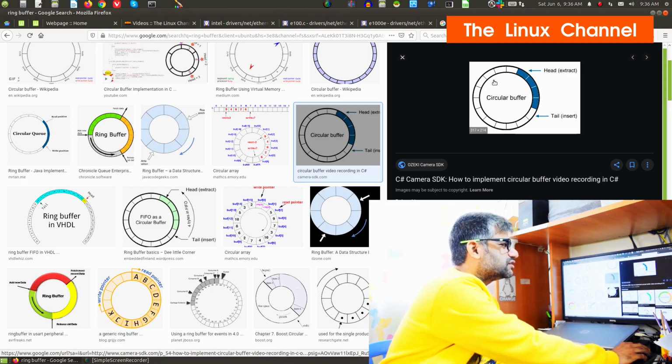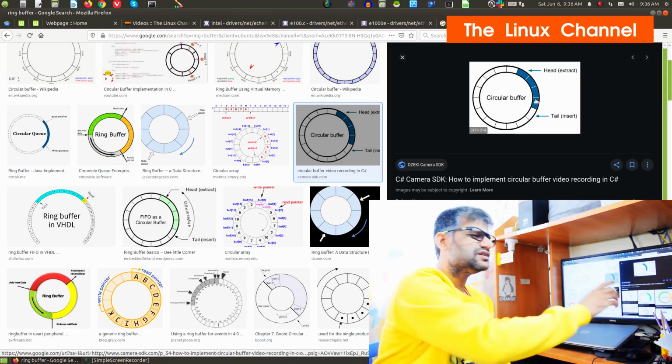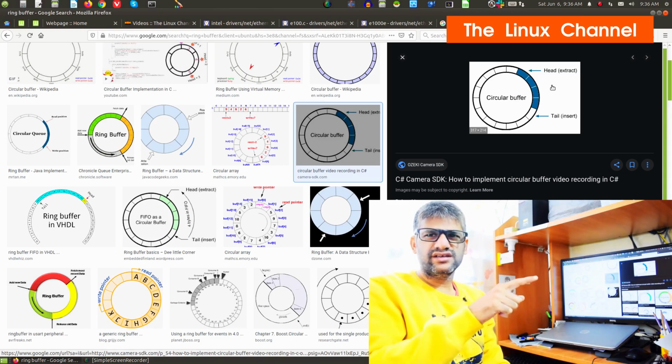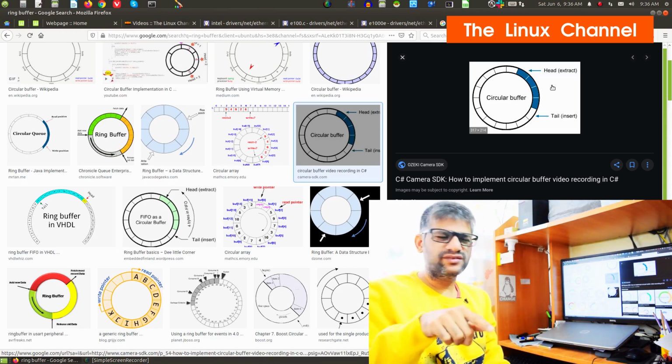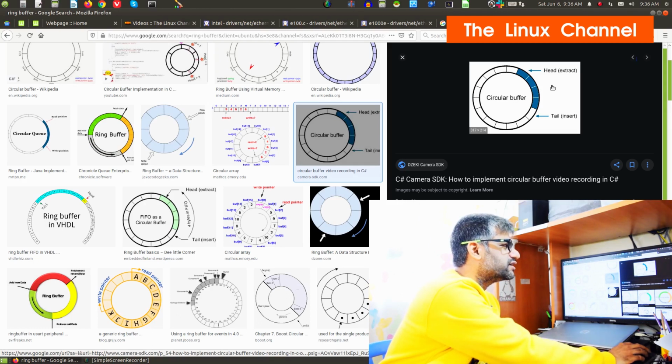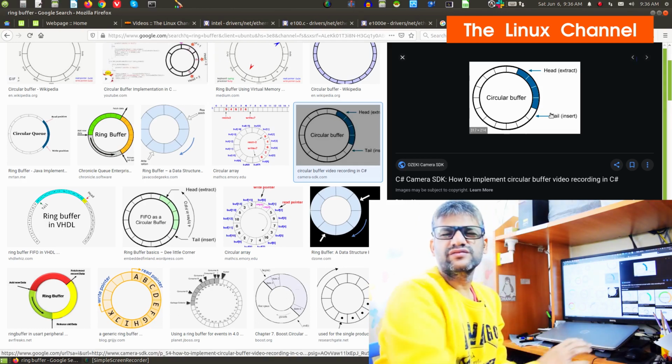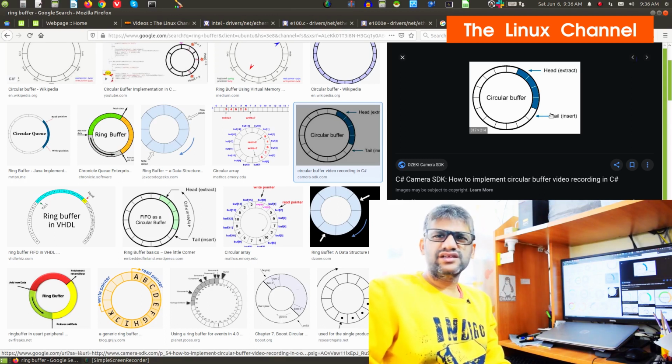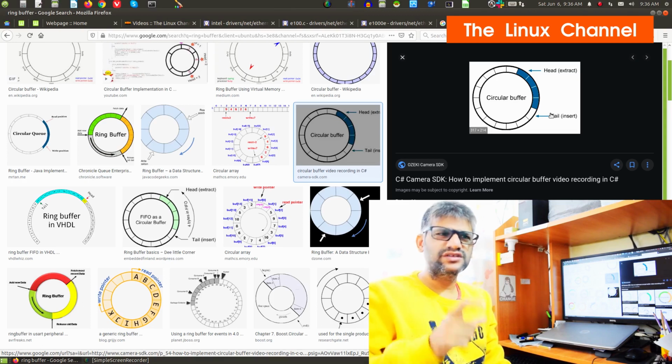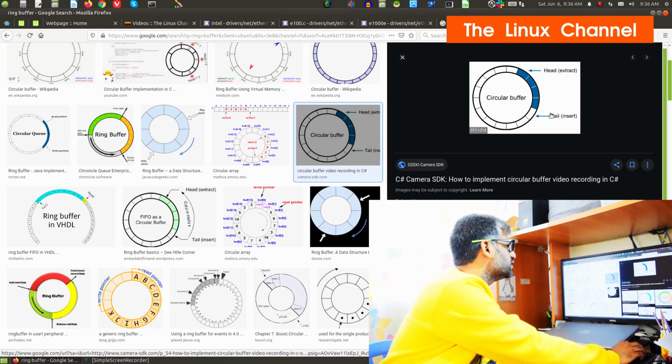Take for instance, each slot is one packet. Once it is full, if it is a static array, you can just overwrite these elements. Whereas in the case of a linked list, you have the advantage that you can constantly define new items and add them to the ring buffer.